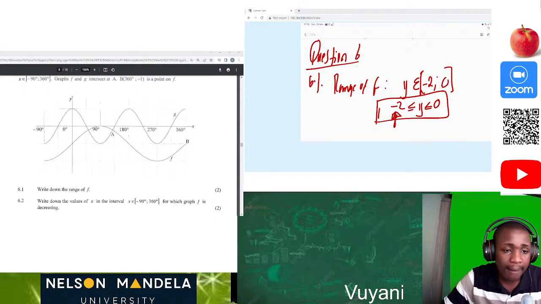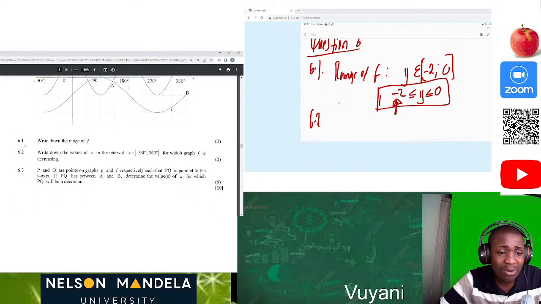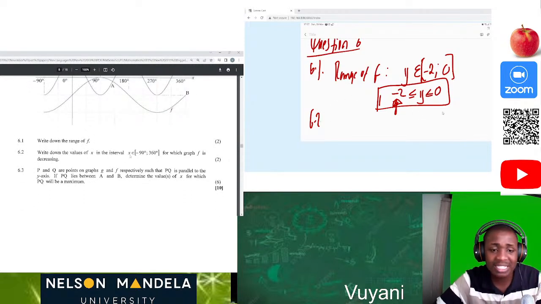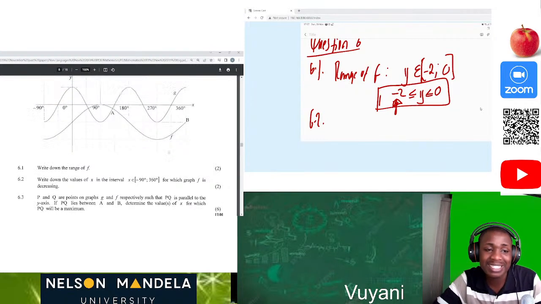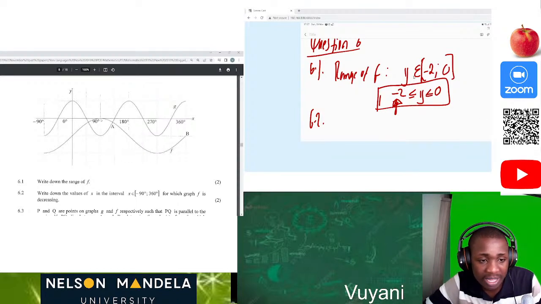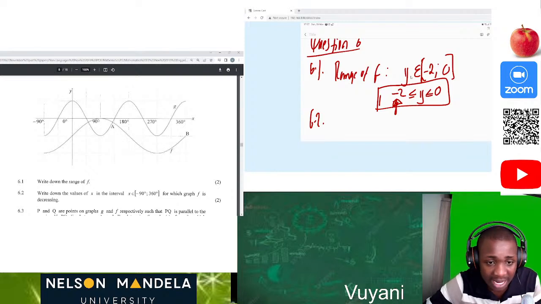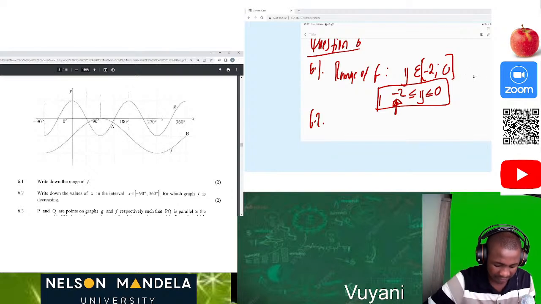Now, let's go for question 6.2. Write down the value of x in the interval x element of -90 to 360 degrees, for which graph f is decreasing. Where is graph f? This is graph f. It's decreasing from here, from 90 degrees till around here. You can actually see that as well. But now they say that the values of x, so you can say from 90 to around 270.